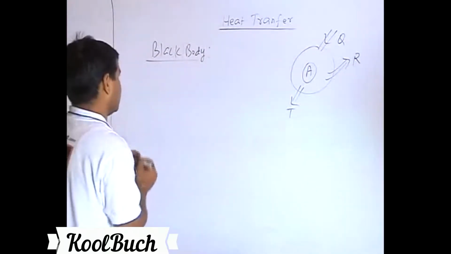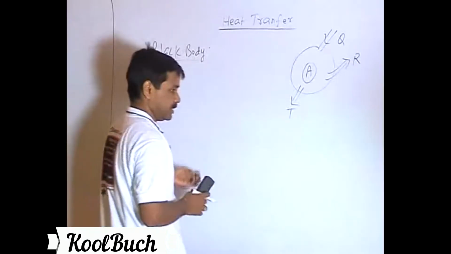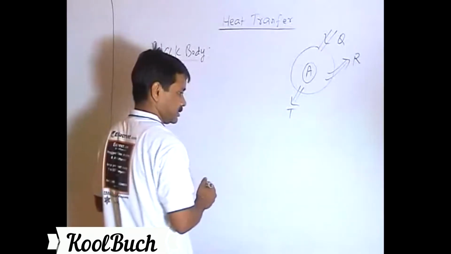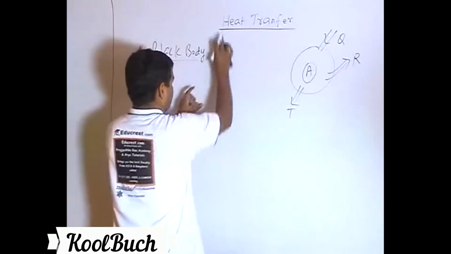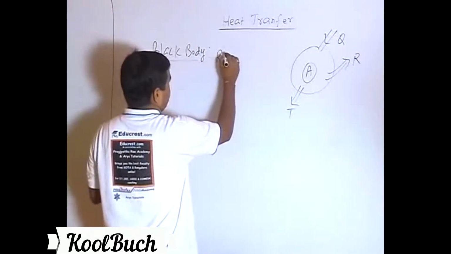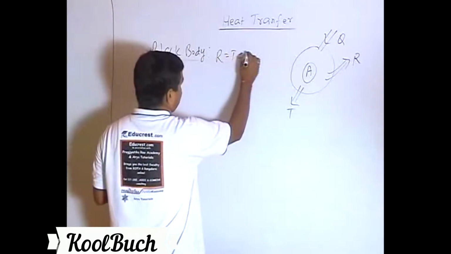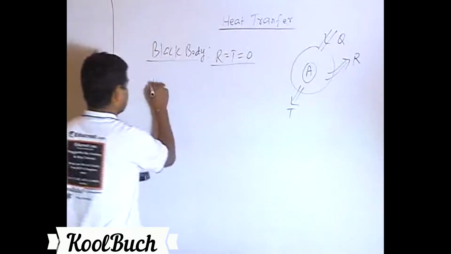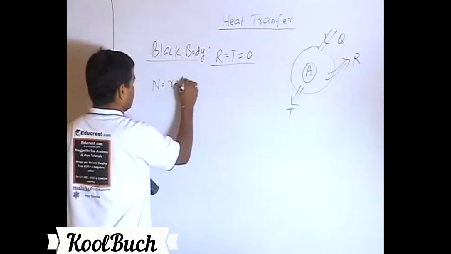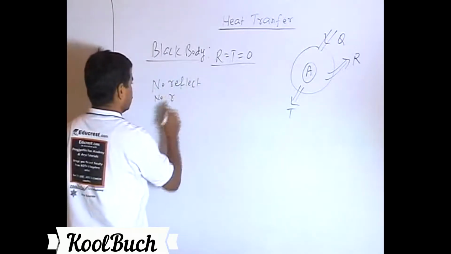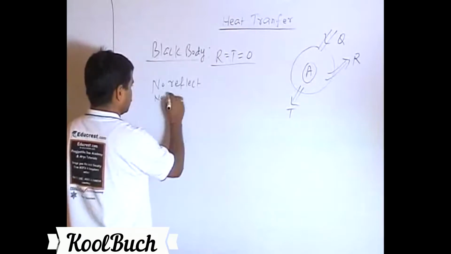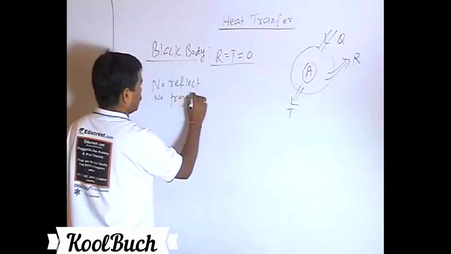So a black body is a body for which the reflected part equals the transmitted part equals 0. So basically no reflection, no transmission.